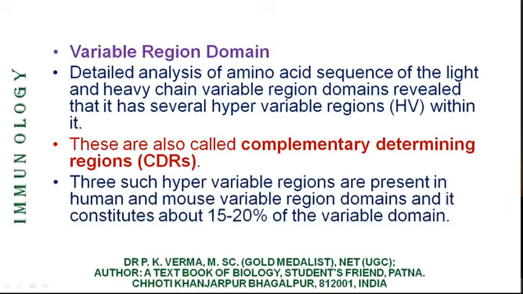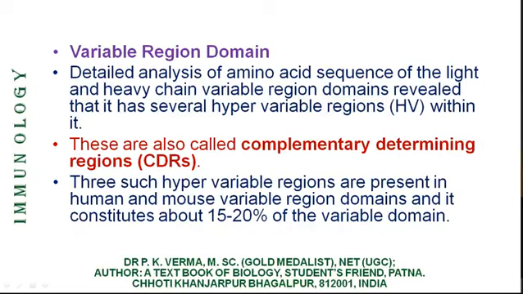3 such hypervariable regions are present in human and mouse variable region domains, and they constitute about 15 to 20% of the variable domain. So out of 110 amino acids, if there are 10 amino acids showing much variation, it means it is less than 10%.